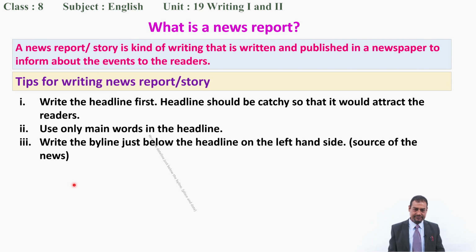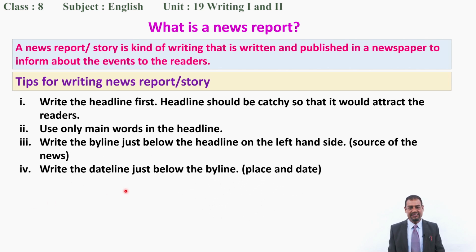Good. Next, write the deadline just below the byline. So after writing the byline, just below it, write down the deadline. And deadline, simply understand, is the place and date, from where and when the news is prepared, okay? You have seen the news of a hospital in Doti. That news is written from Doti and the date is given there. So it is an obligatory part, okay?